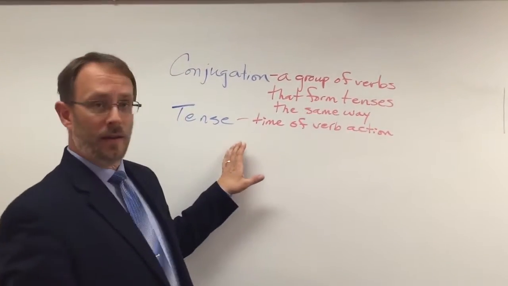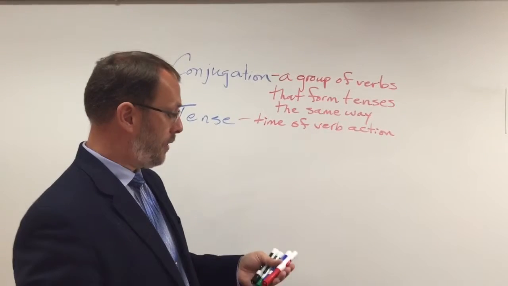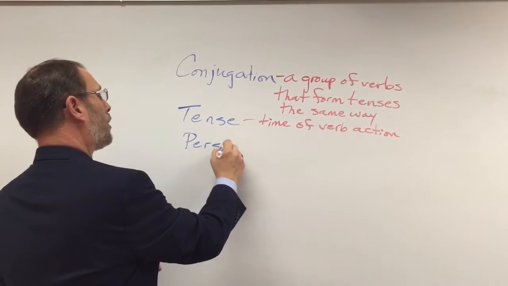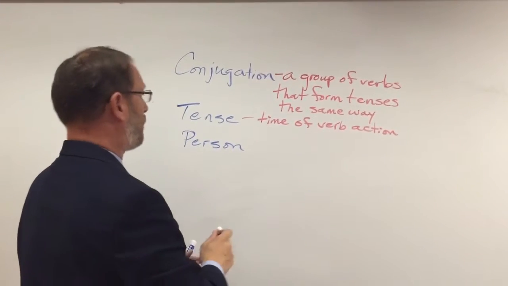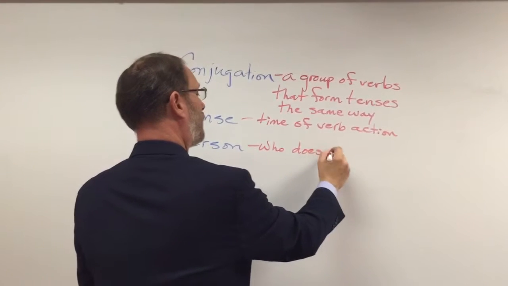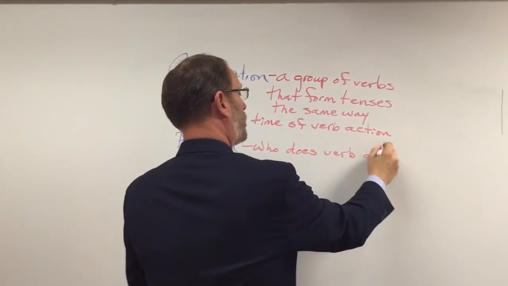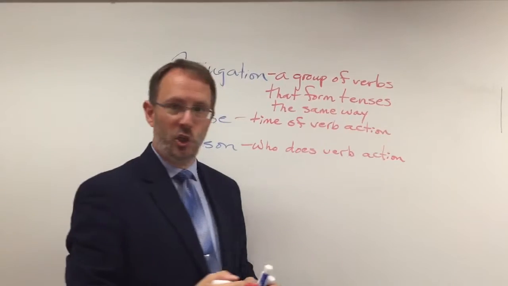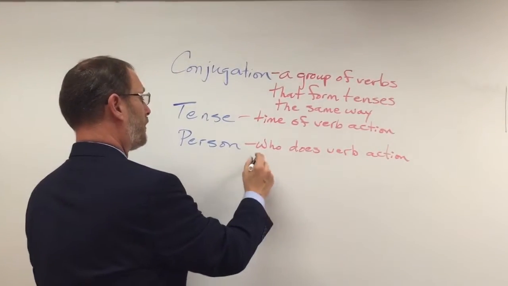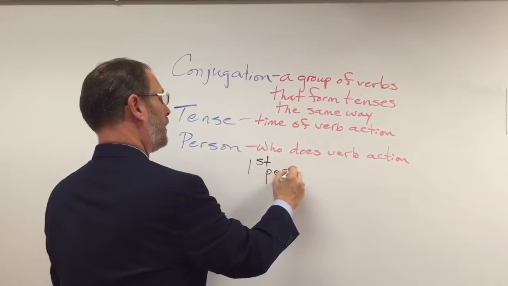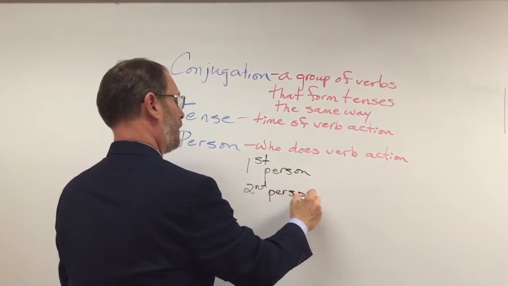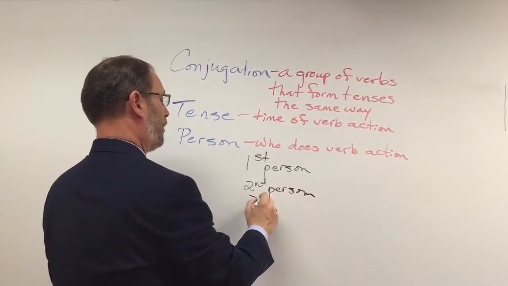All right? In addition to tense, though, we've got 2 other terms, and one of them is person. Person simply indicates who does the verb action. Who's actually doing the verb action? And when we talk about person, we usually mean 3 things. First person, second person, and third person.